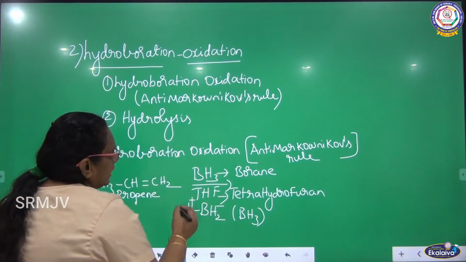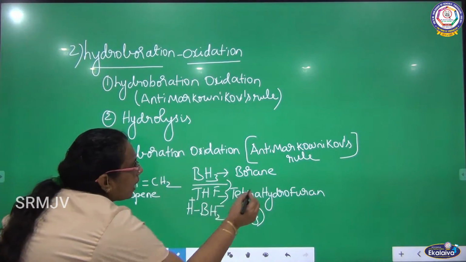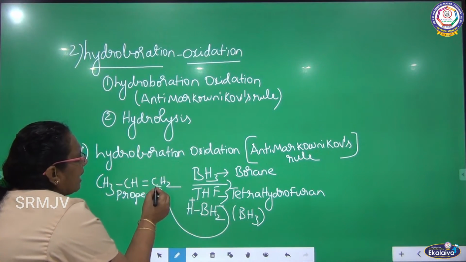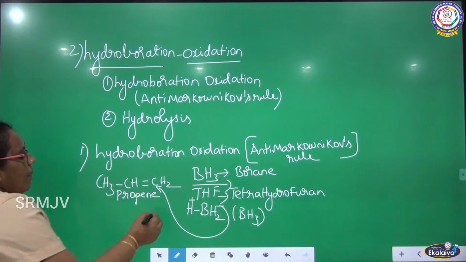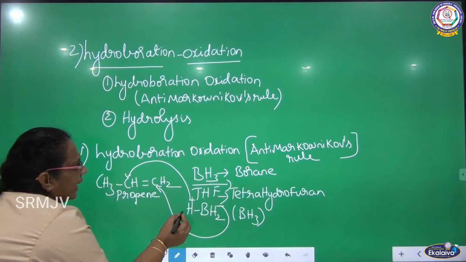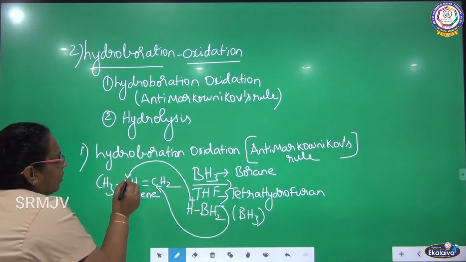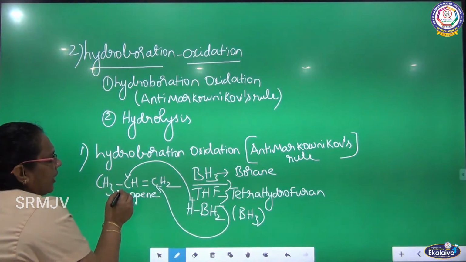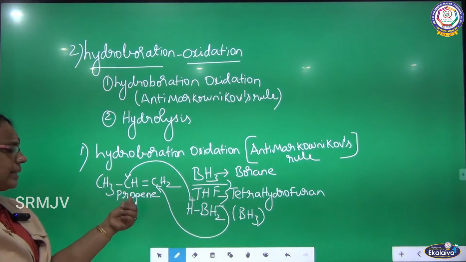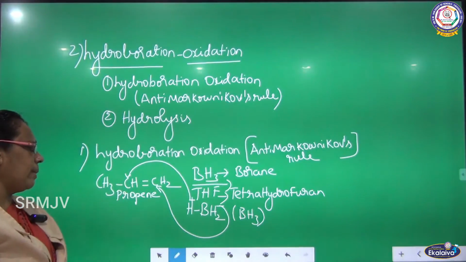So according to anti-Markovnikov's rule, negative is attached to the carbon having more number of hydrogen, and positive is added to the carbon having less number of hydrogen. Hydrogen is positive here, so H plus is added to the carbon having less number of hydrogen, and BH2 minus is added to the carbon having more number of hydrogen.